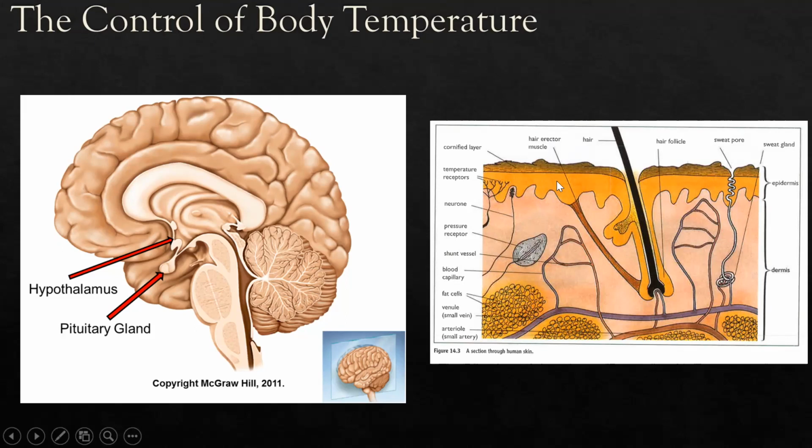When the blood changes temperature because our external environment changes, the blood passes through the hypothalamus. The hypothalamus can sense the change of temperature, then do the corrective action, which is giving instructions to other organs to make the blood temperature go back to the set point for our body.